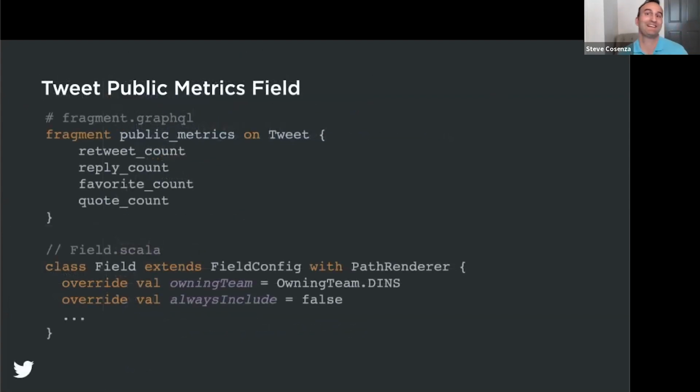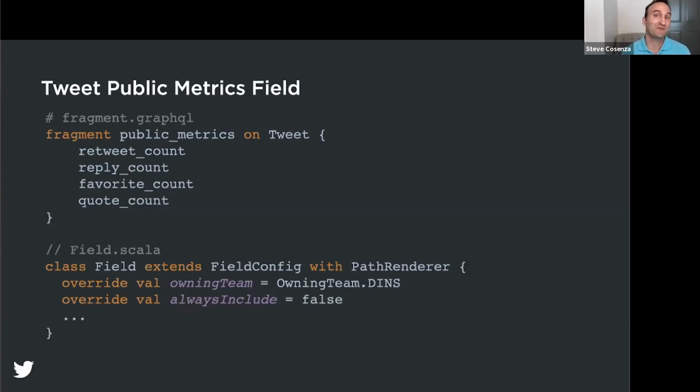But wait, a new requirement comes in, and our product managers now want to start exposing tweet metrics through our API. This new field will have a separate engineering team working on it and will be optionally returned only if the customer requests it. This new field will be named public metrics, and on screen you can see how this new field will be configured.